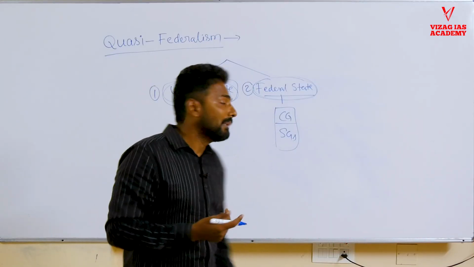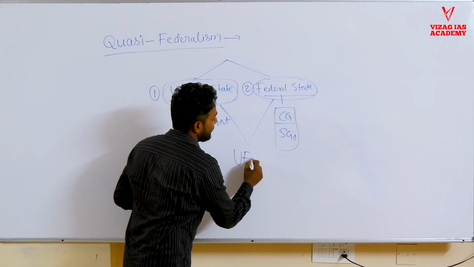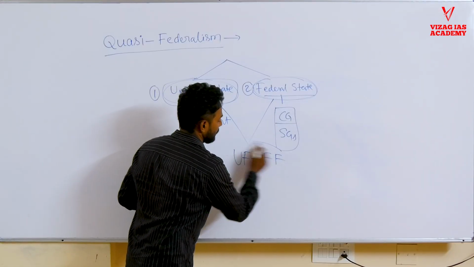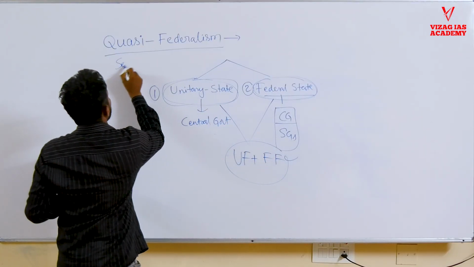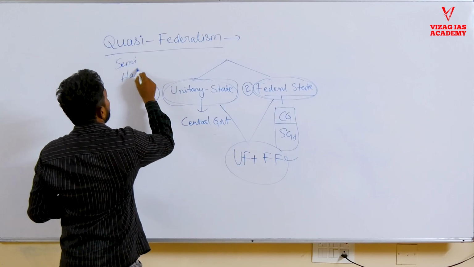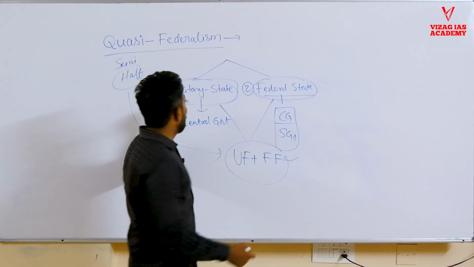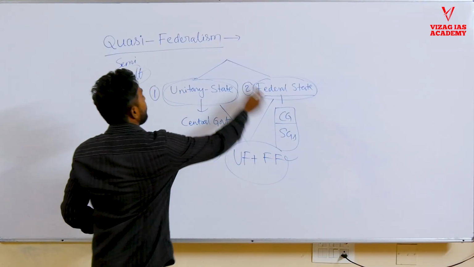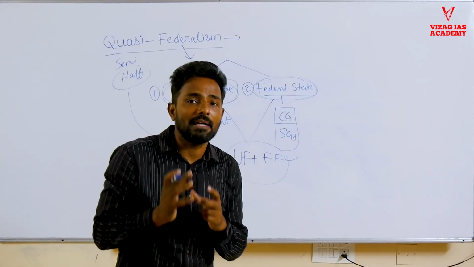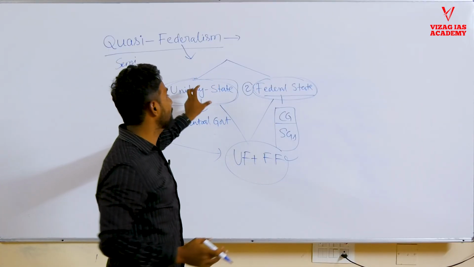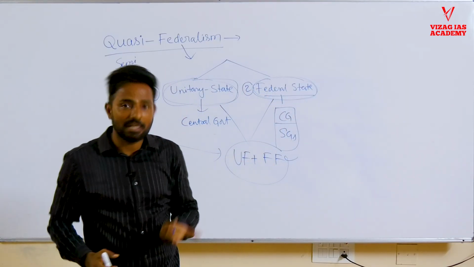Quasi means semi, which means they have the characteristics of both the unitary form as well as the federal form. Quasi means semi, it's like half of the features they acquire from the unitary form of government, and the other half of features they acquire from federal. So therefore they have mixed characteristics. Quasi federal states have mixed characteristics. They have certain characteristics which are unitary in nature, and other characteristics which are federal in nature.